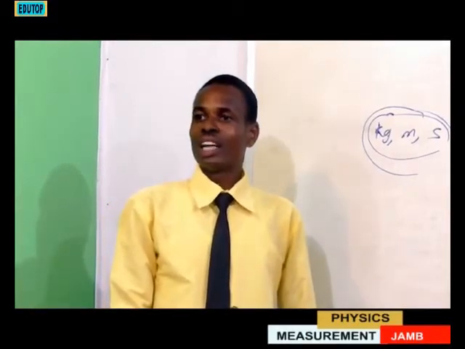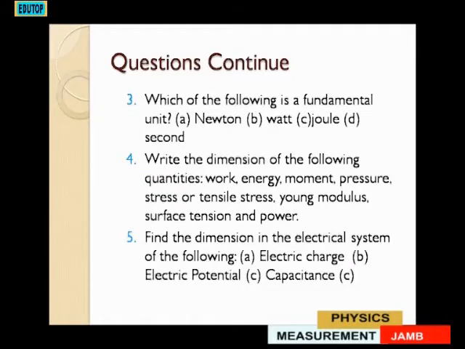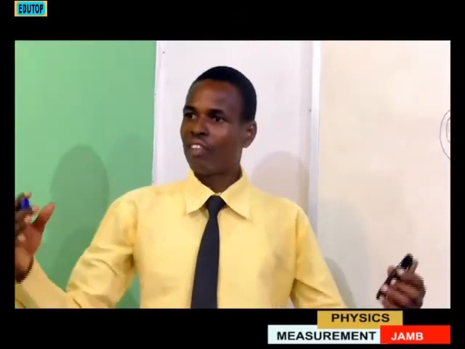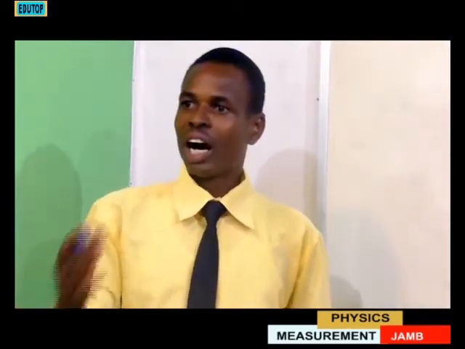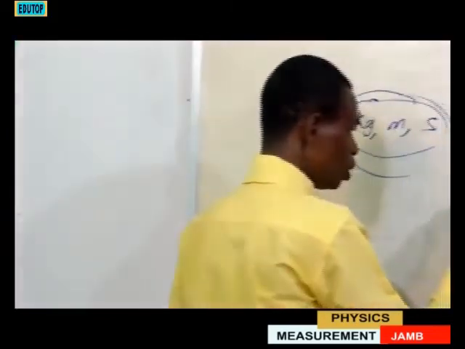So, this one will take me to question number 4, that says, write the dimension of the following quantities. I have tried to check past questions for you, and I have combined some quantities together. So we are going to consider some of them and how to write their dimension. So let's take the first one, work.